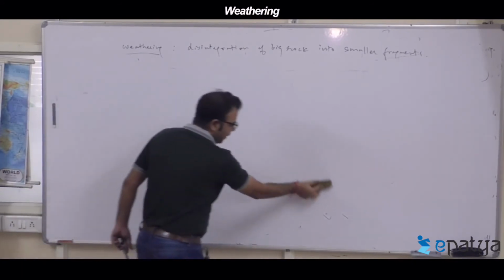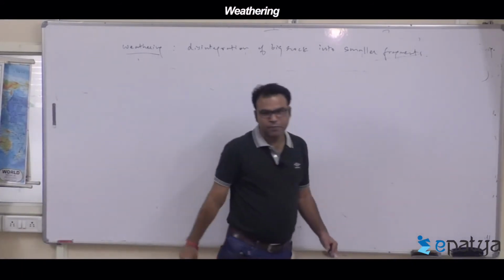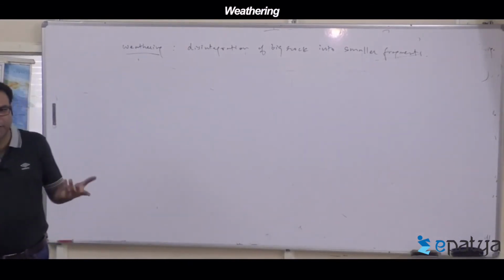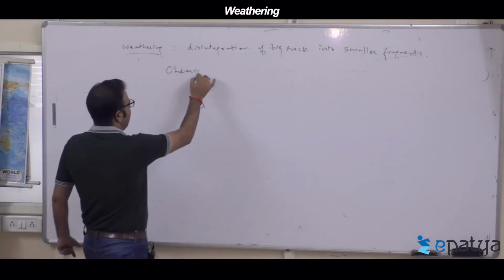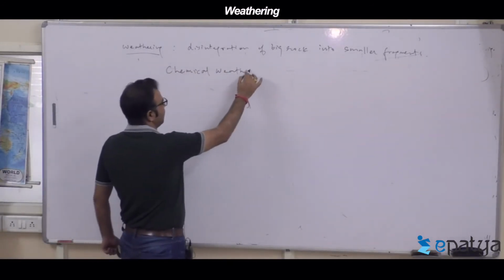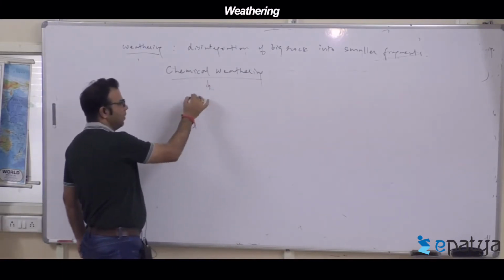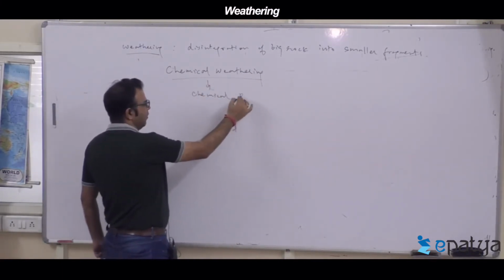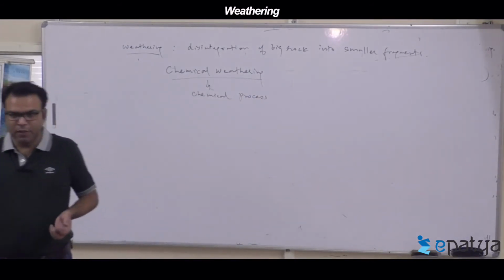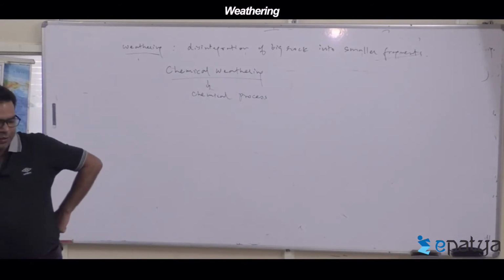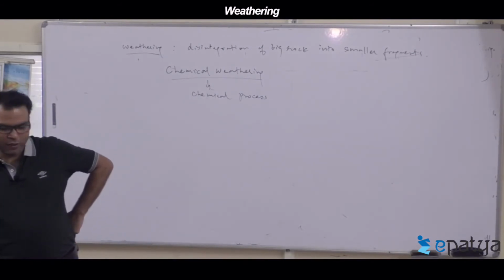What happens in chemical weathering? Chemical processes, chemical reactions. Here the chemical process is dominant to produce fine textured material.